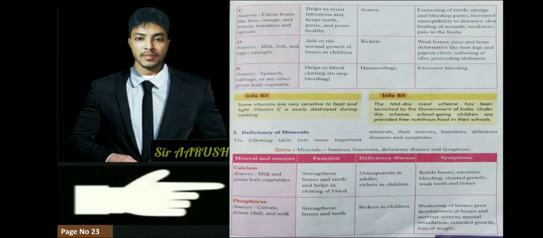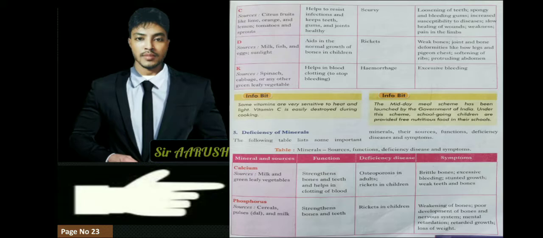Now we learn about minerals. Milk and vegetable are good sources of minerals. They strengthen our bone, and the disease will be rickets in children and brittle bones. Brittle bones মানে ভালকে হাড়বোৰ মজবুত নহ'ব, কমজোৰ, weak, and bleeding of gums, bleeding of weak teeth and bones.